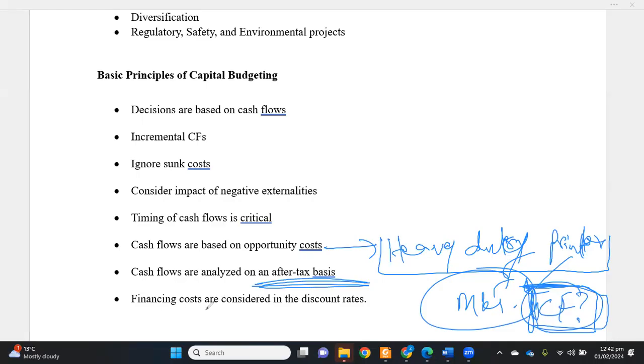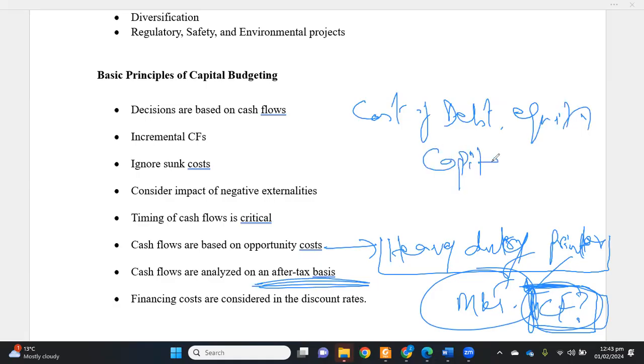Financing costs are considered in discount rates. There should be an important question in your mind: where will financing costs be treated? The financing cost can be called the cost of debt, cost of equity, or a mixture of both, which we can call the cost of capital. The important thing is that, say, this project requires $1 million of investment.